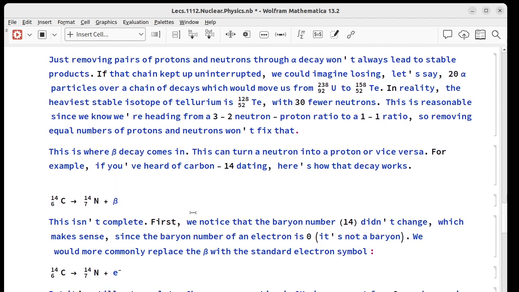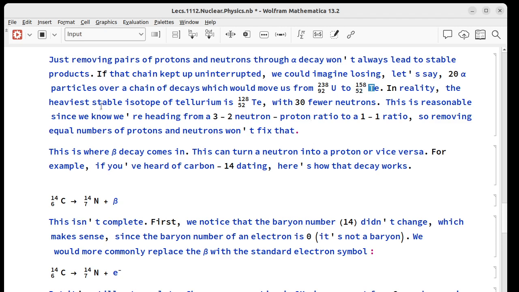Just removing protons and neutrons in equal amounts, though, won't give us stable products if we keep taking 2 of each. Because let's say this just kept going. We start with uranium-238 and we go through 20 alpha decays, which doesn't happen, but if it did, then we would have lost 80 baryons altogether. So we go from 238 to 158, and we would have lost 40 protons. So we'd be down to 52 from 92. So this would be tellurium-158.